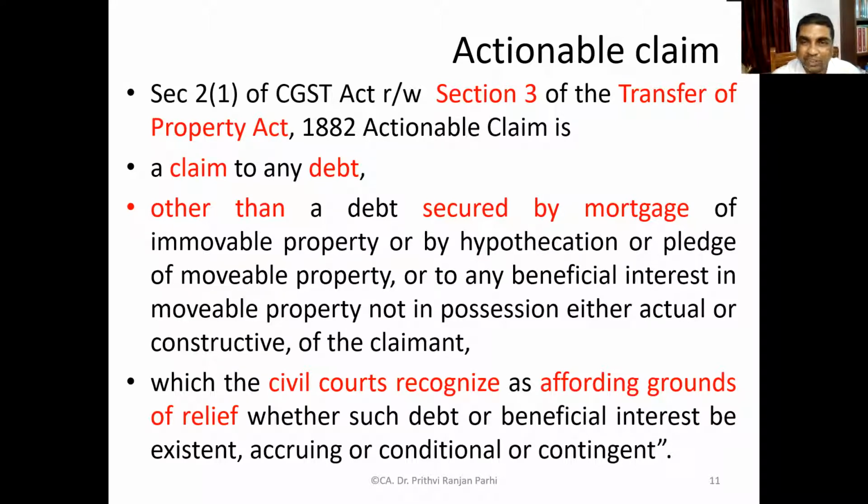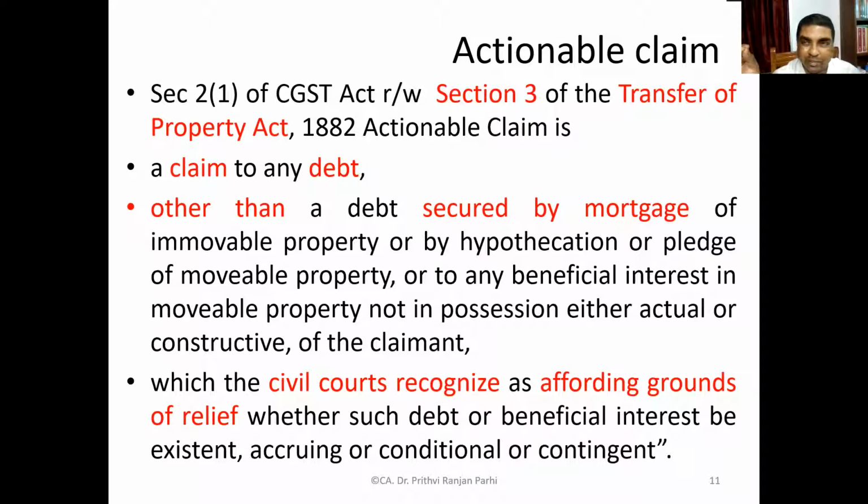So other than a debt which is secured by mortgage of immovable property or hypothecation or pledge of movable property, or any other beneficial interest in the immovable property not in possession, either actual or constructive, of the claimant. Okay, so actionable claim is basically a claim or debt which is unsecured.